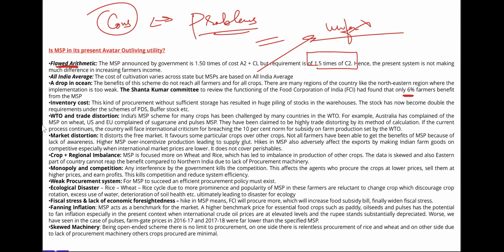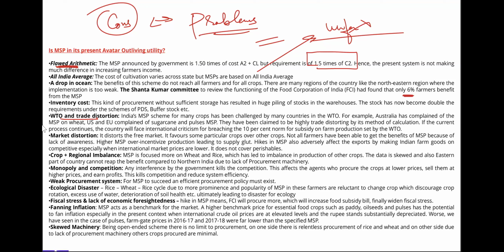So who will bear the inventory cost of storing so much, right? WTO, when we started, we just discussed that we are a signatory of the World Trade Organization, and the WTO is based on the principles of fair and transparent trade across countries. So if we support farmers indiscriminately, the WTO says, how will there be transparency? This is also a problem, because since we are a signatory of the WTO, sooner or later we will have to minimize this, and we have to find some alternatives.